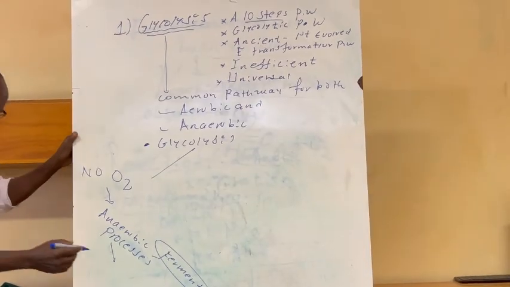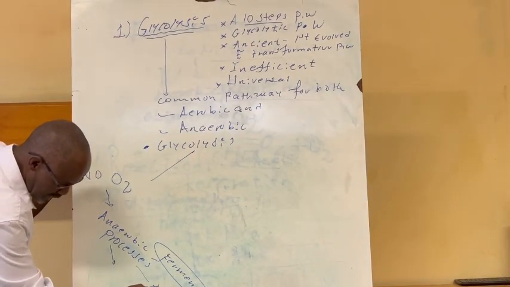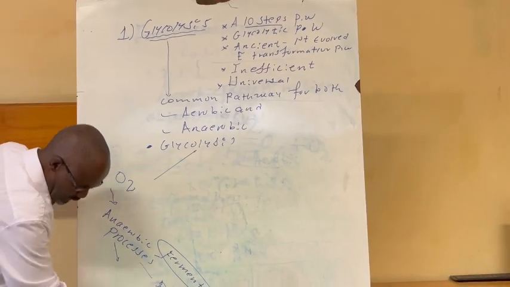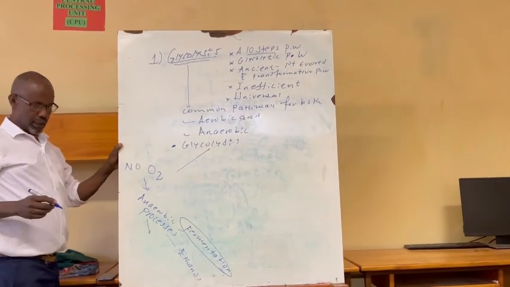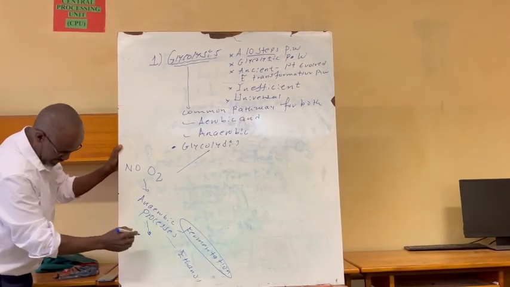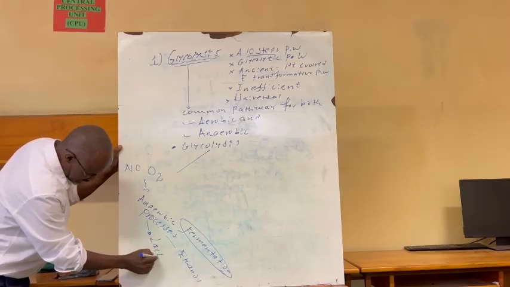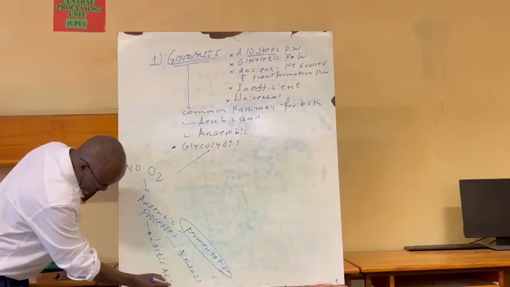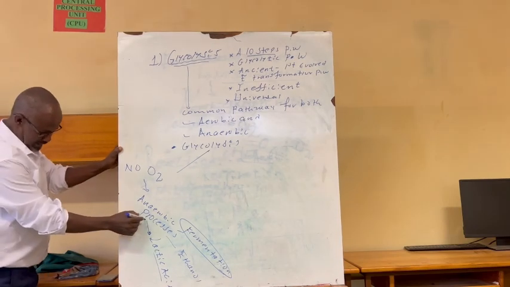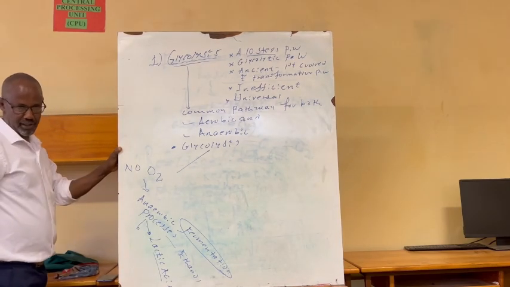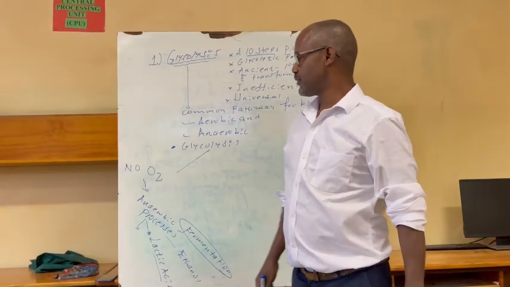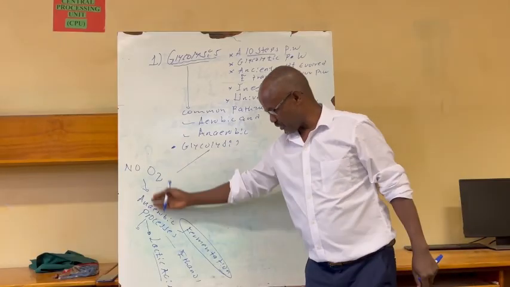For example, if it is in yeast, it results in production of ethanol, alcohol. Therefore, it is known as alcoholic fermentation. If it is in human cells, it results in lactic acid production, and it is known as lactic acid fermentation. And it can even produce other organic acids like butyric acid or propionic acid. It depends on the microorganism or the type of tissue that undergoes further anaerobic process.